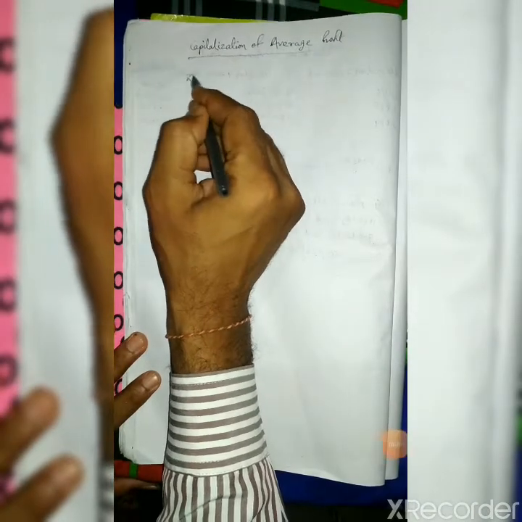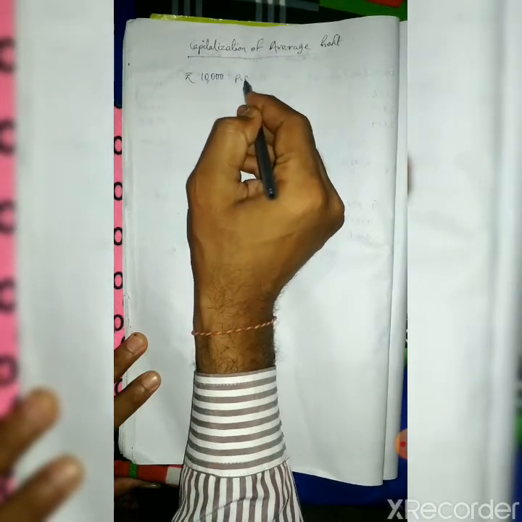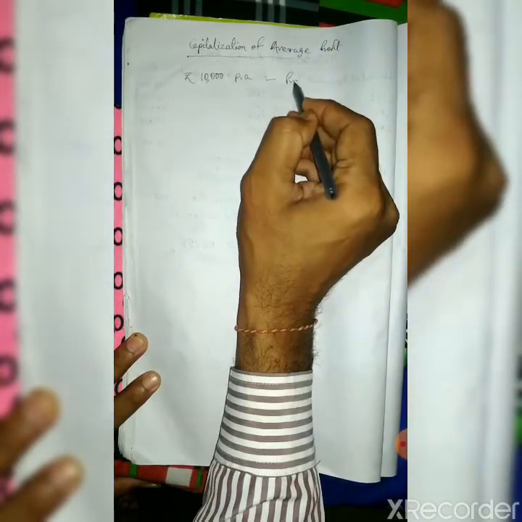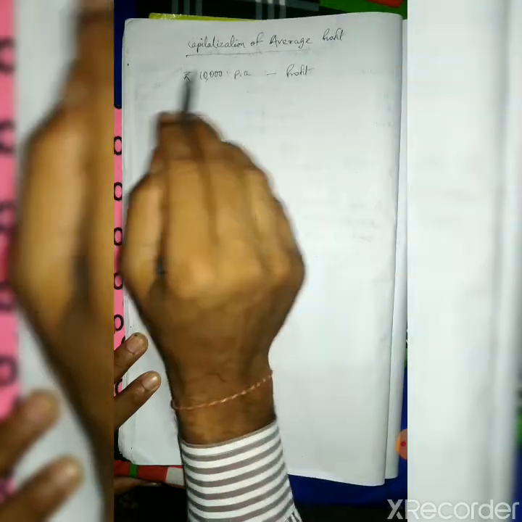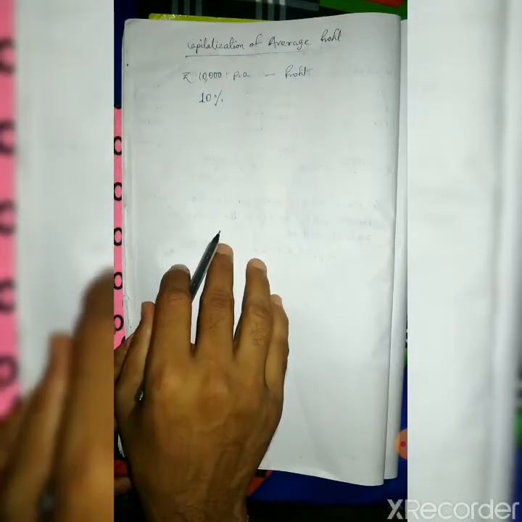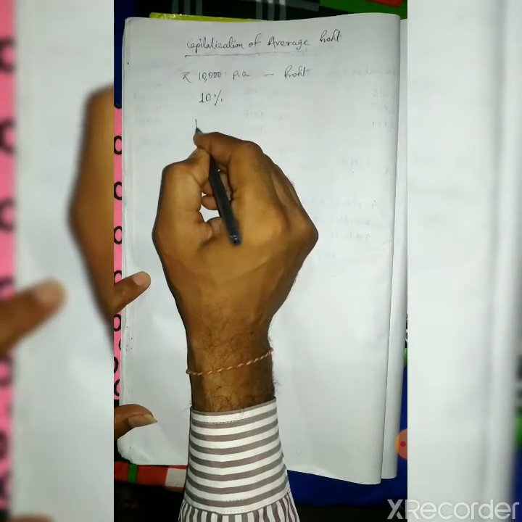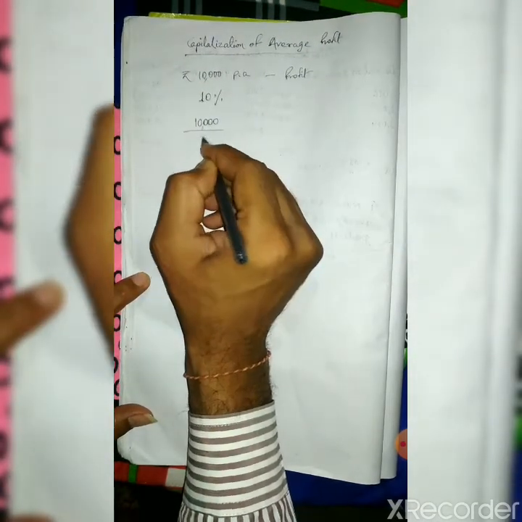Under the capitalization method there are two methods: capitalization of average profit and capitalization of super profits. Let's first go through capitalization of average profit. Here, we calculate the value of capital according to the average profit a firm is earning. Suppose, for example, rupees 10,000 per annum is the profit earned by a firm. Suppose the normal rate of return, that means all the firms in the industry, is 10%.